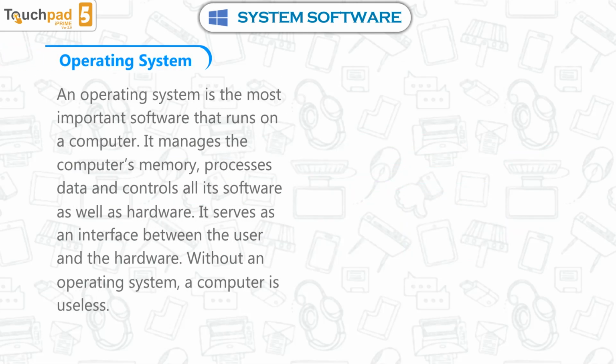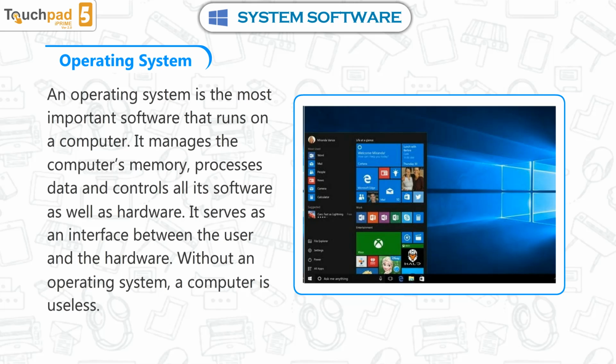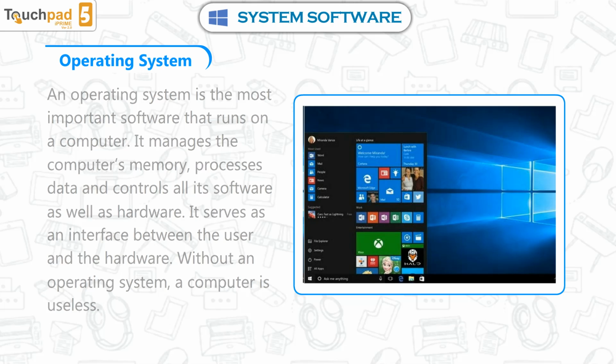Operating system. An operating system is the most important software that runs on a computer. It manages the computer's memory, processes data, and controls all its software as well as hardware. It serves as an interface between the user and the hardware. Without an operating system, a computer is useless.